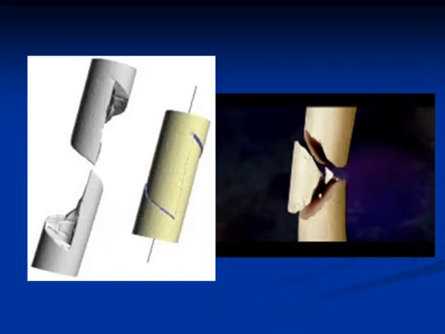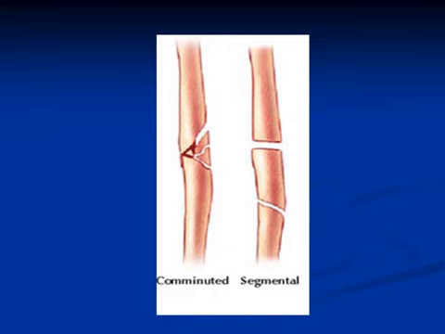Again, spiral fracture can result from twisting injury, and bending force leads to transverse fracture with a butterfly segment separated from the original segment. In this picture, it shows that there is a comminuted fracture due to high energy injuries.